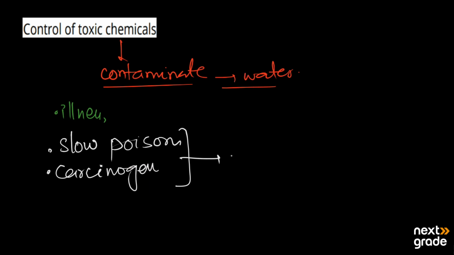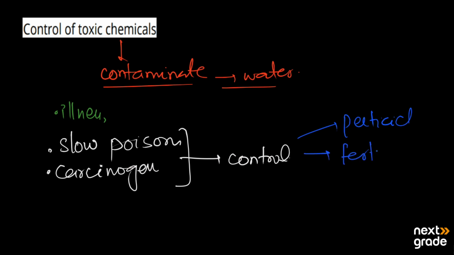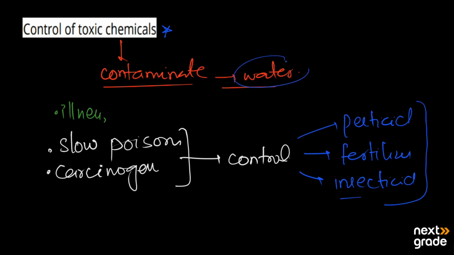So there must be strict control over the use of chemicals, such as pesticides, fertilizers, and insecticides. When there is control over the use of these substances, we may control the toxic chemicals that are contaminating the water and causing different types of diseases.